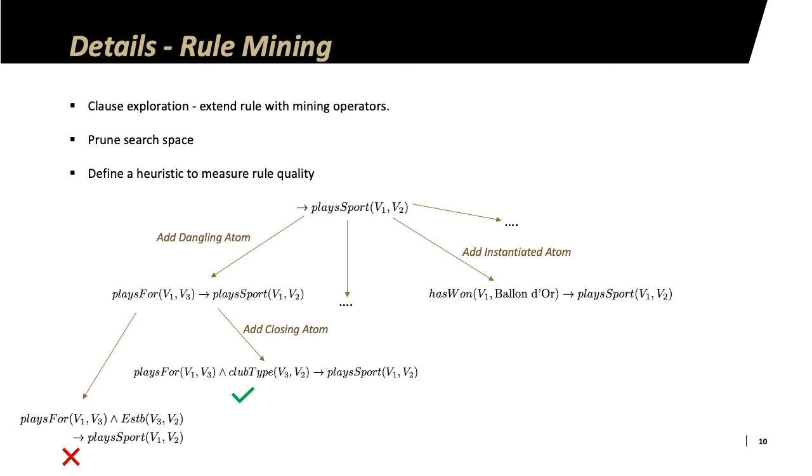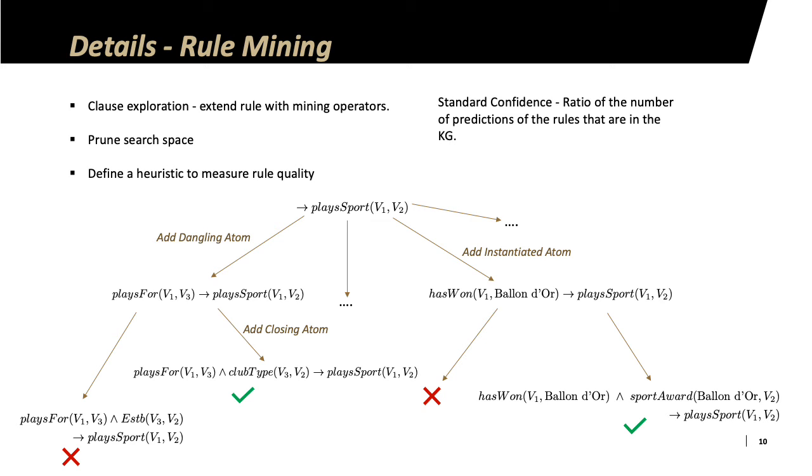As one can imagine, the search space is huge and we need an effective pruning strategy to filter out low quality rules. And this is essentially done with the help of standard confidence. So, standard confidence is a notion of measuring the number of predictions that the rule makes which are actually present in the knowledge graph. So, the higher the standard confidence, the higher the quality of the rule. As one can imagine, standard confidence is based only on the available training knowledge graph and it doesn't model the triplets probabilistically. So, let's see how we can improve this pruning strategy by making use of the embedding methods.